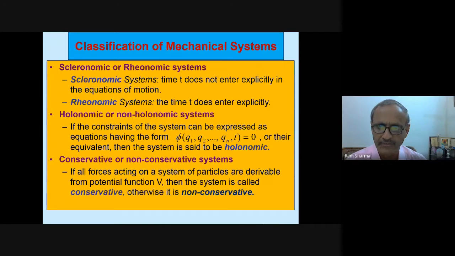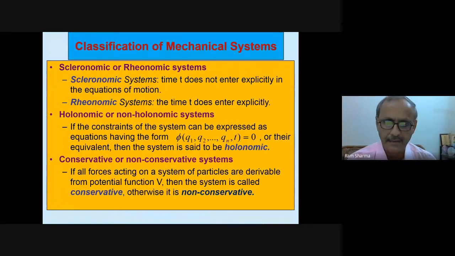Holonomic or non-holonomic systems: if the constraints of the system can be expressed as equations having the form phi(q1, q2, ..., qn, t) = 0 or their equivalent, then the system is said to be holonomic. Otherwise, we call it non-holonomic. Conservative or non-conservative systems: if all forces acting on a system or particle are derivable from a potential function V, then the system is called conservative. Otherwise, it is non-conservative.